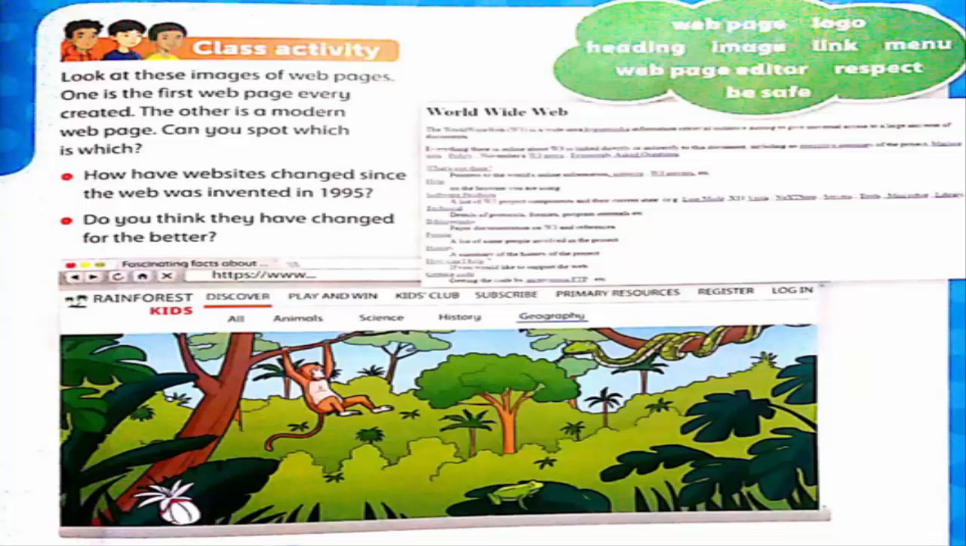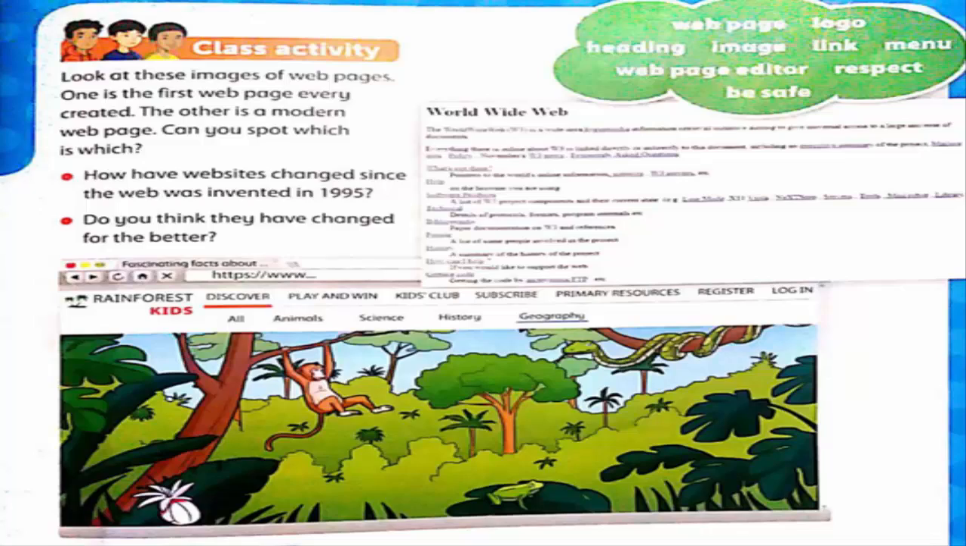So definitely the second one is the new one, the fresh one, and the first image is the old image, and they are asking you whether you think they have changed for the better. Then definitely web pages have developed so much that now they use pictures and videos to explain different things. So according to the new technology, the new web pages are a more advanced form compared to the old web pages.